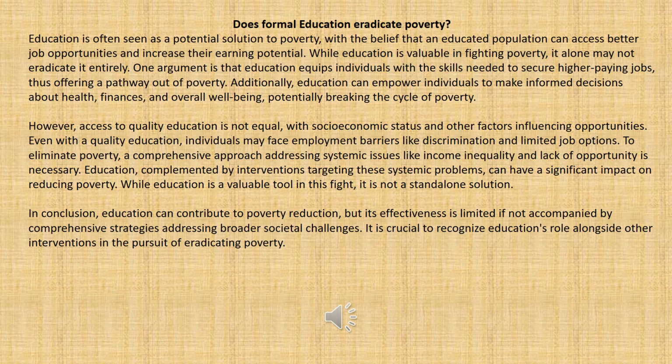So the first thing you need to do if you are writing an essay, you need to write a good topic. So from this question, you can write the role of formal education in eradicating poverty. And as I explained earlier on how you should write an argumentative essay, it's good to ensure that you have a proper understanding of the topic so that you can find information that is relevant to that. So when we look at this, the first revision that we need to do is to restructure the topic so that it doesn't look like a question, it becomes a topic.